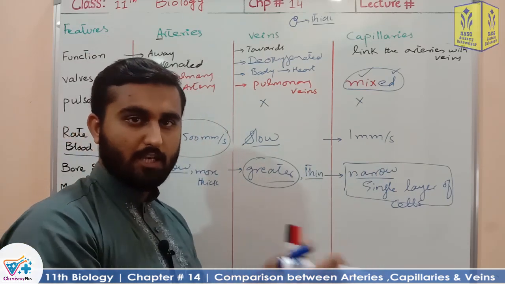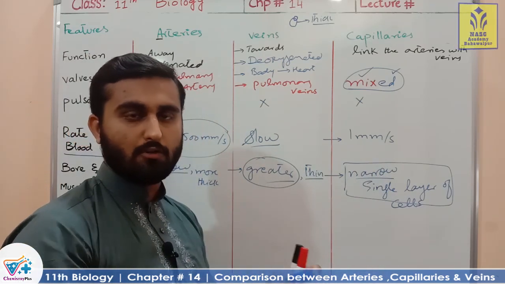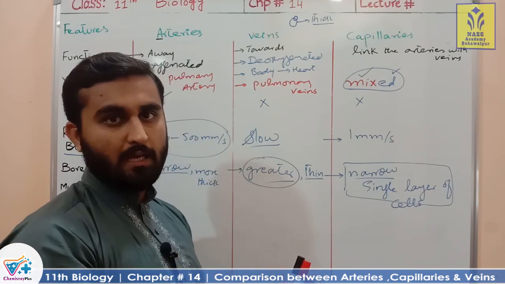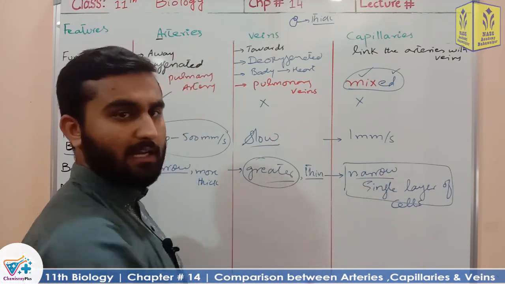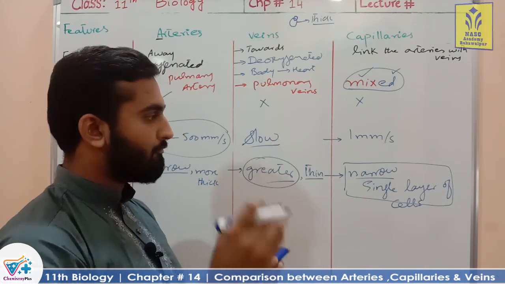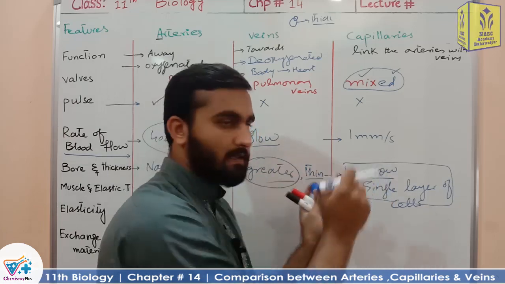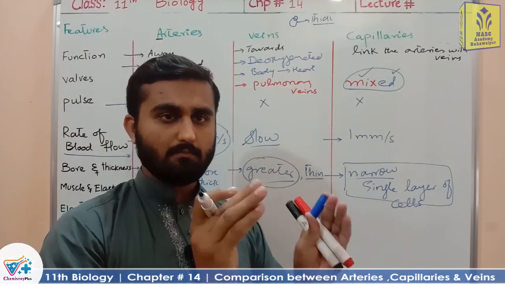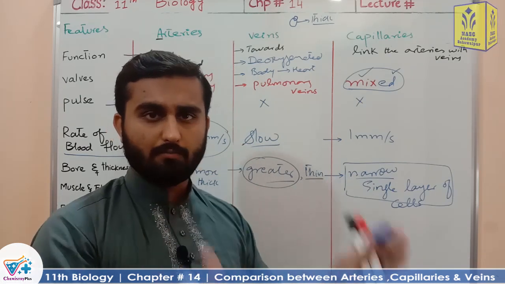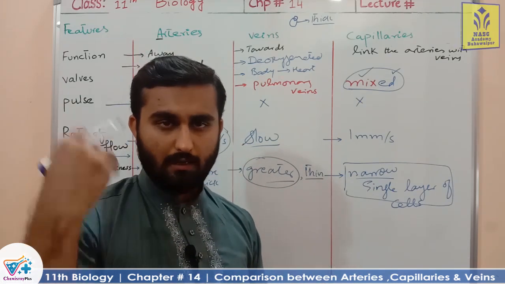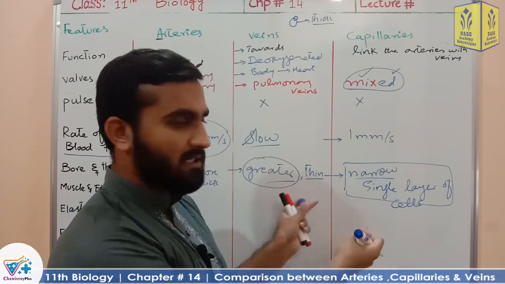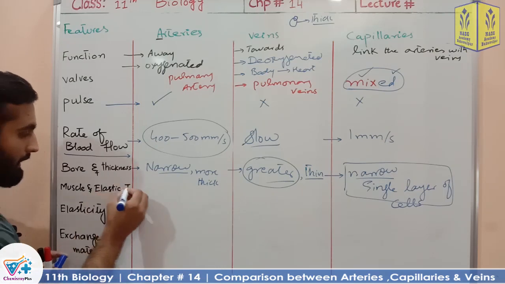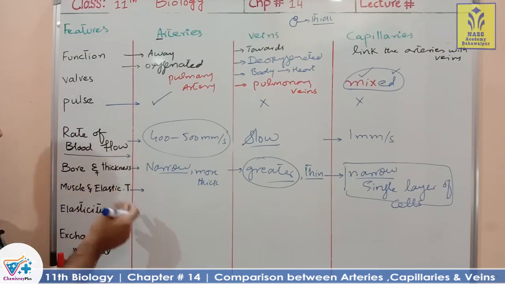For the exchange of material, the processes of diffusion, osmosis, active transport and passive transport are facilitated by this single layer of cells. If we imagine this were not a single layer, but made up of thousands of cells and many more layers around the capillaries, can we imagine the exchange of material would be possible here? No. Next is muscle and elastic tissues.